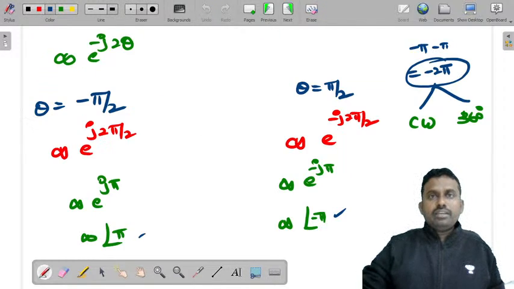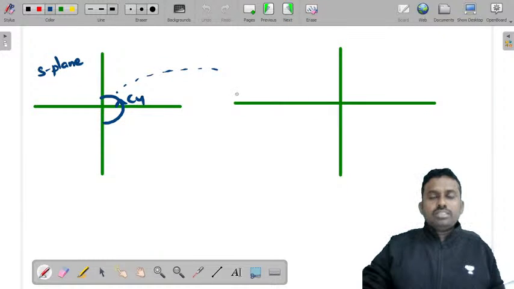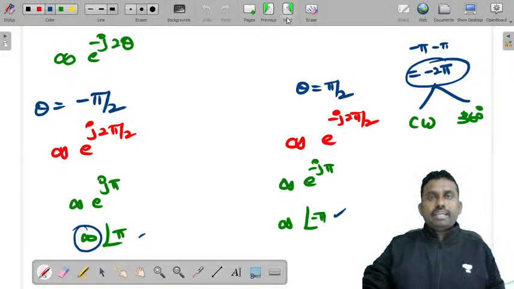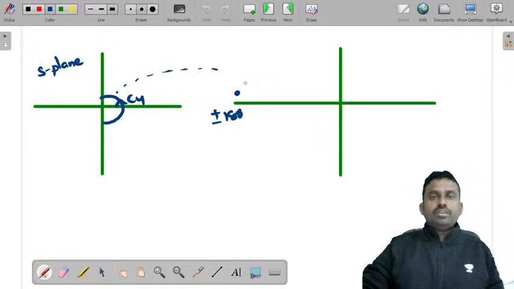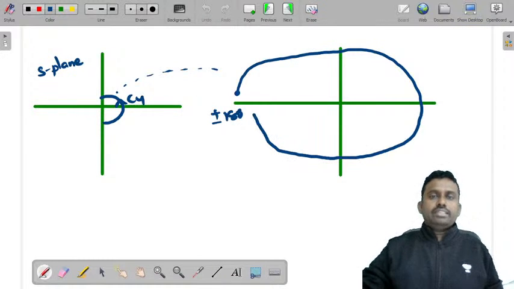With infinite radius, you should start at infinite at pi. So this is plus or minus 180, pi. So plus pi, infinite radius. You need to move to minus pi, the same point. In which direction? In clockwise direction. So you'll have to move in this clockwise direction and reach the same point. This is the direction.